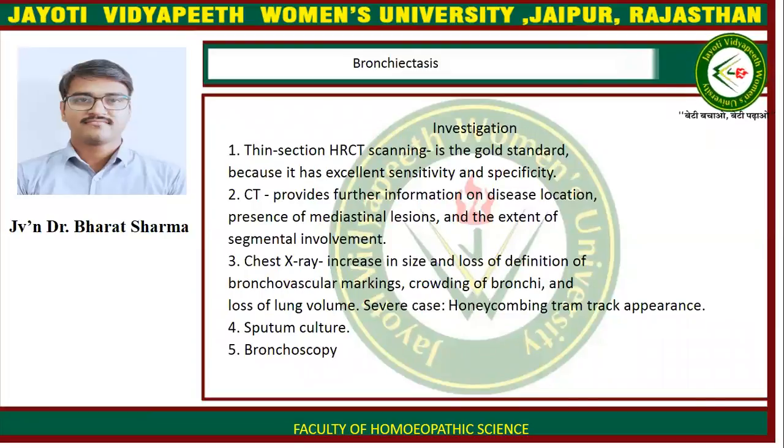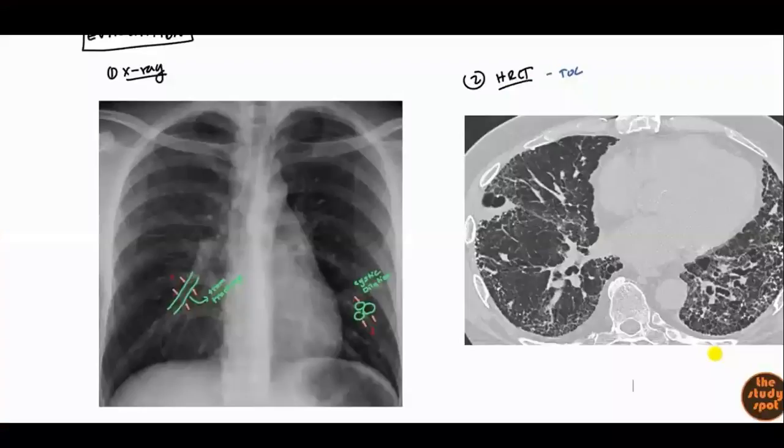Investigation: thin-section HRCT scanning is the gold standard because it has excellent sensitivity and specificity. CT provides further information on disease location, presence of mediastinal lesions, and the extent of segmental involvement. Chest X-ray shows increase in size and loss of definition of bronchovascular markings, crowding of bronchi, and loss of lung volume. Severe cases show honeycombing and tram-track appearance. Other investigations are sputum culture and bronchoscopy.